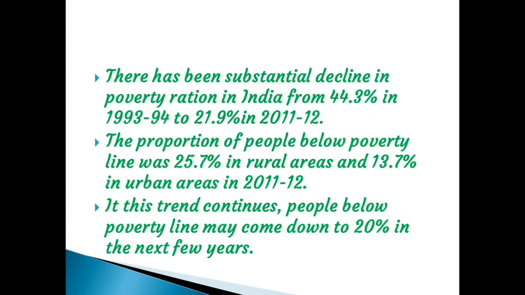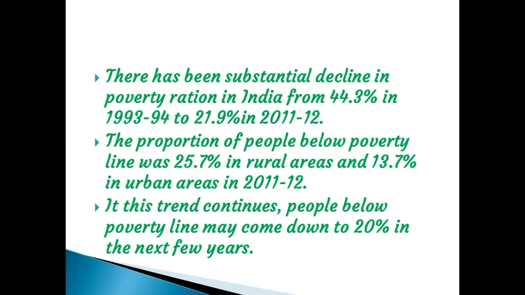There has been a substantial decline in poverty ratio in India from 44.3% in 93-94 to 21.9% in 2011-12. Okay, children, our poverty ratio is coming down.